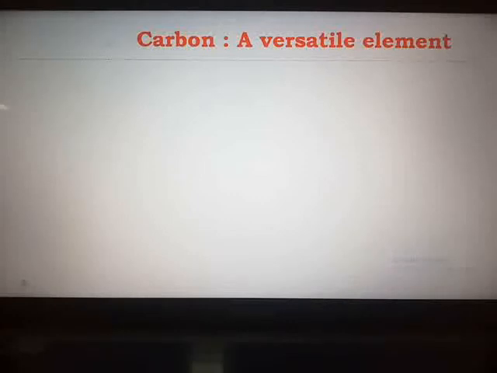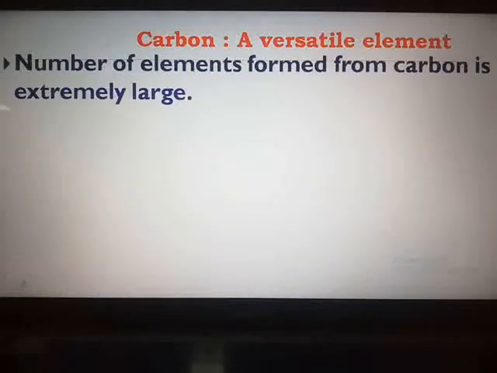We also saw the structure of the simple carbon compound methane last year in chapter number 13. But this non-metal carbon is different from the other elements. The number of compounds which are formed from carbon is extremely large.